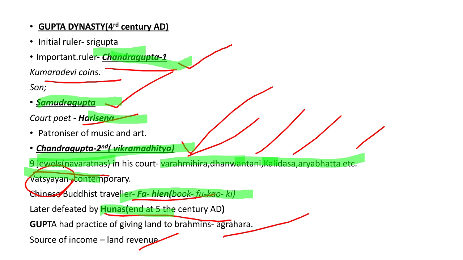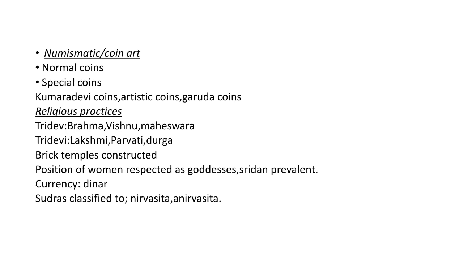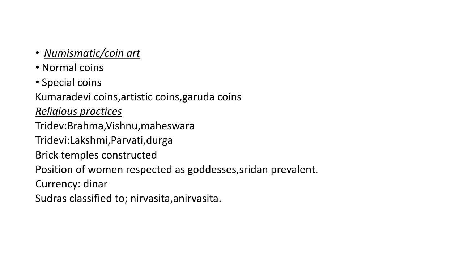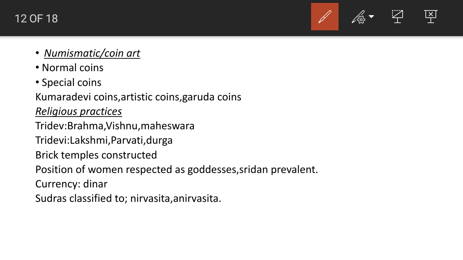Then, moving on to their coin art, which is called numismatic art. There were normal coins and also special coins. Normal coins mean that on one side the king's image is there, and on the opposite side the most important god is there.